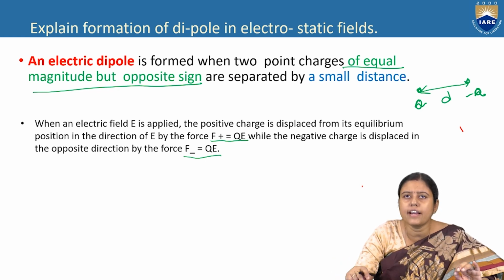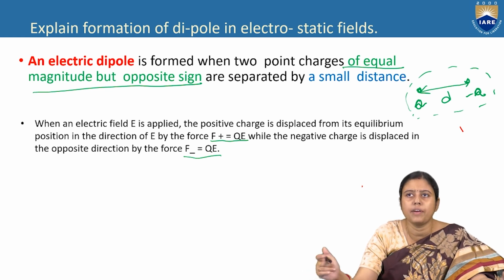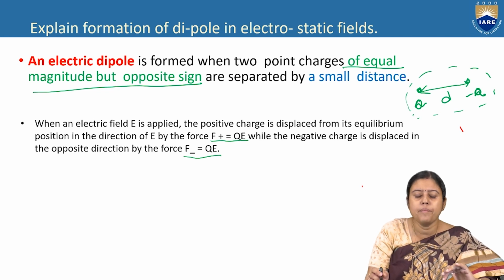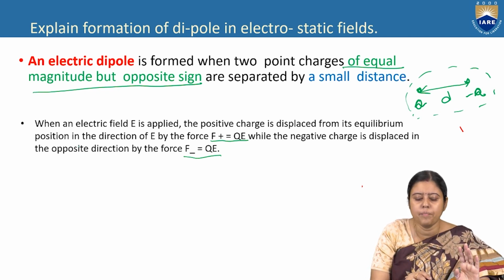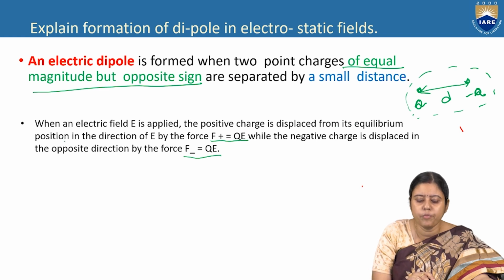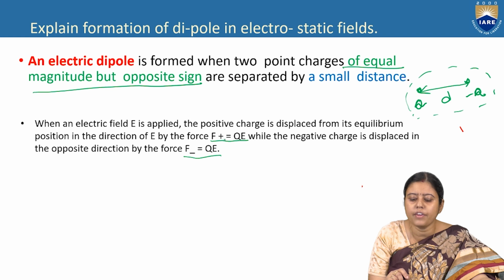This will create a dipole. As I told, H plus and oxygen minus, but one thing we have to remember, they have equal magnitude. When an electric field E is applied to a positive charge, it is displaced from the equilibrium position in the direction of E by a force F plus is equal to QE.